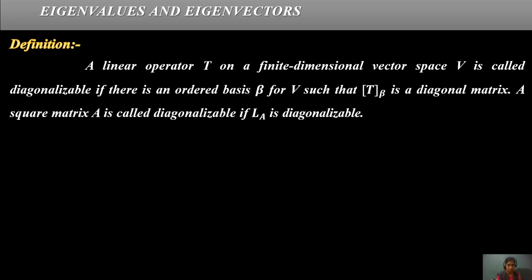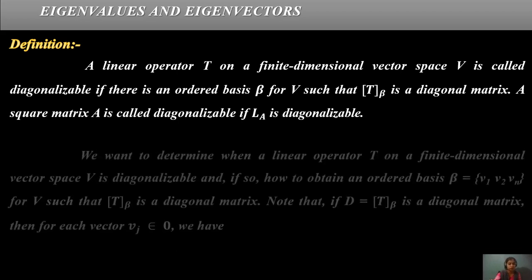A linear operator is represented as capital T and V is represented as a vector space. A linear operator T on the finite dimensional vector space V is called diagonalizable if there exists an ordered basis beta for V such that T beta, the linear operator with respect to basis beta, is a diagonal matrix. A square matrix A is called diagonalizable if L_A is diagonalizable. All of this concept is given in this form.